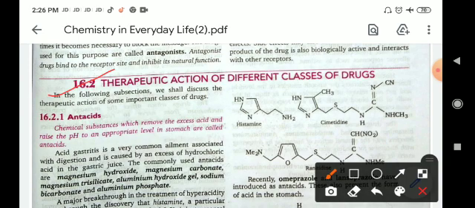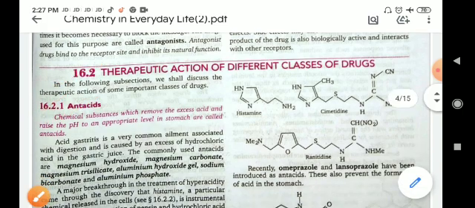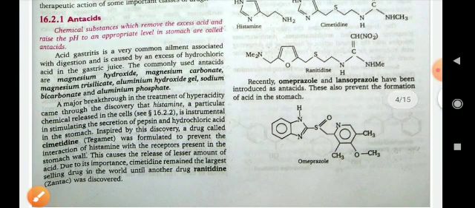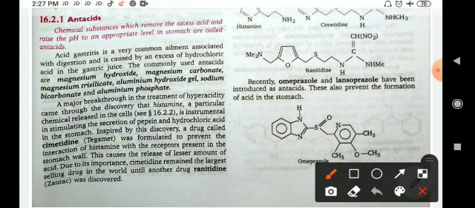The first drug is antacid. So what are antacids? Antacids are a type of medicine taken when the acid level of our stomach increases, meaning when we feel acidity. The chemical substances which remove the excess acid and raise the pH to an appropriate level in the stomach are called antacids. So when the acid increases in our stomach, we take antacid type medicines.